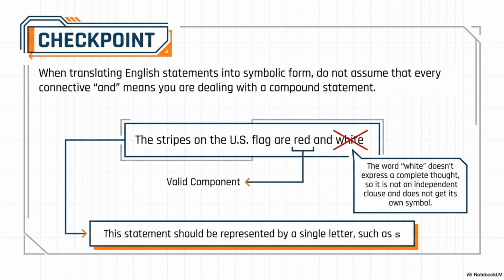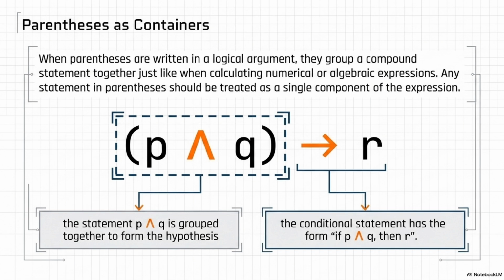Okay, so this translation process makes sense for simple compound statements. But real arguments and legal documents are like paragraphs long. Right. Just like in regular math algebra, if I have a huge equation, I need parentheses to group numbers together so I know what to multiply first. Do we use parentheses in symbolic logic? We absolutely do, and they serve the exact same function. Parentheses act as containers. They group ideas together and dictate how the logic flows.